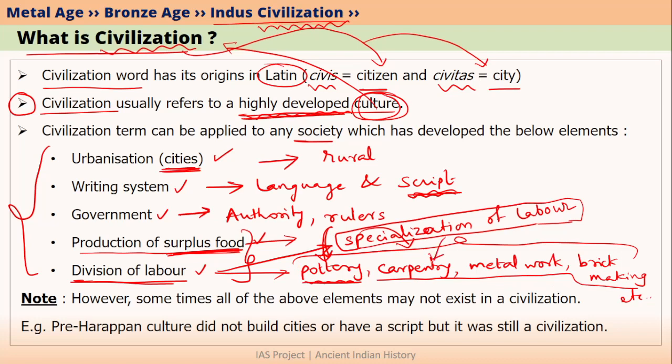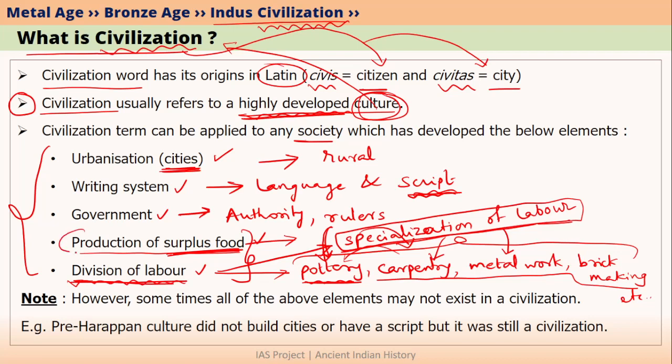Similarly with carpentry also. Carpenters specialize in carpentry, that is why they do carpentry. A carpenter may not be a good potter. So in this way, people in the society start to specialize in different areas of work or different occupations. And through that specialization of labor, they create a division of labor.